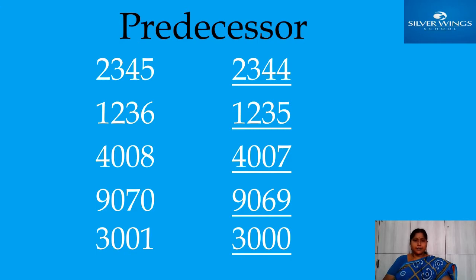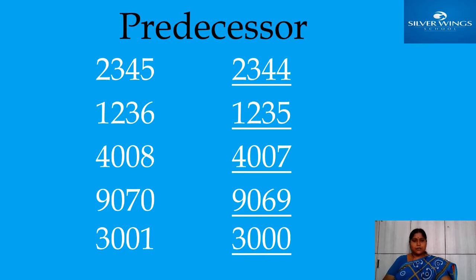Now come to the third number, 4008. Whatever zeros or numbers are there before, you need not see them. Just see the ones place. What digit is there in ones place? Here in ones place I gave you 8. What is the just before number of 8? 7. So instead of 8 you should write 7. Then the predecessor of 4008 is 4007.